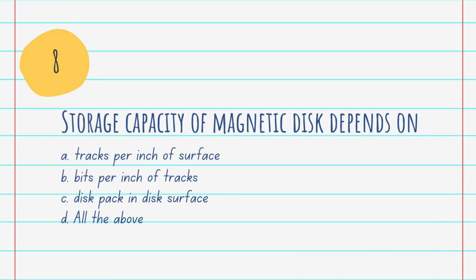Question number 8. Storage capacity of magnetic disk depends on A. Tracks per inch of surface, B. Bits per inch of tracks, C. Disk pack in disk surface, D. All the above. And the answer is all the above.